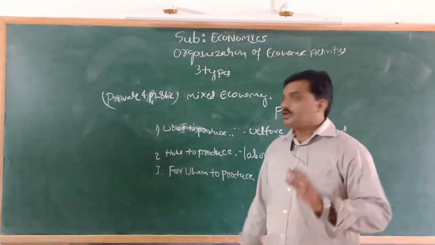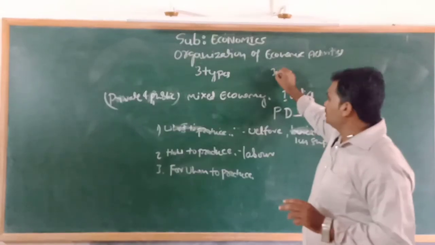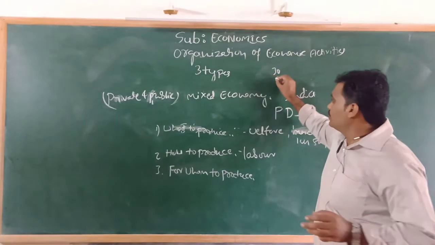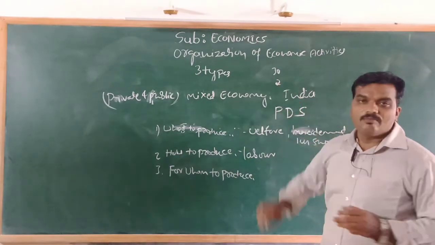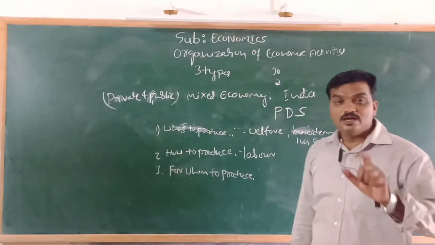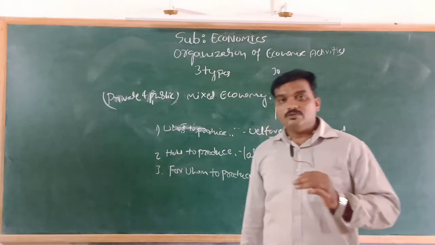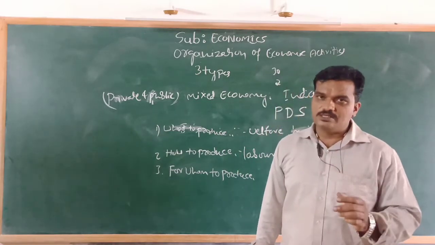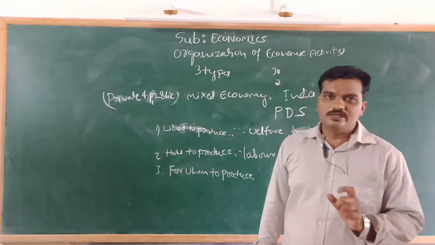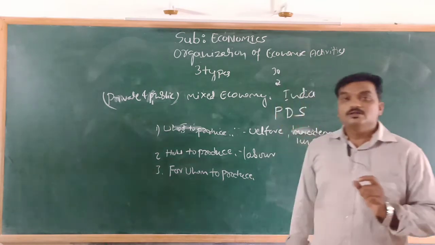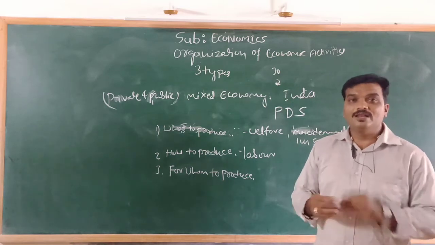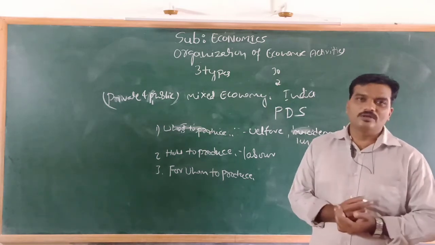For example, if the price of rice is 30 rupees in the market, then the government provides it at 2 rupees per kg. That is called subsidized price. We call it subsidized price, not low price, because the government will repay the excess amount.